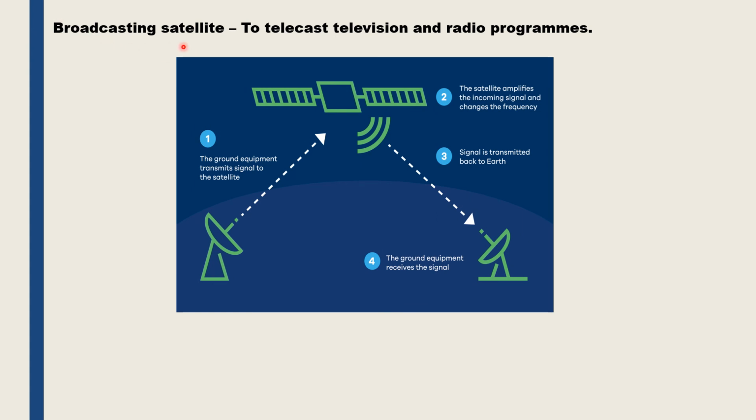Broadcasting satellites. These satellites are used for telecasting television and radio programs. Live programs from any place on the earth to any other places can be telecasted with the help of the broadcasting satellites. As a result, one can have access to information about any current events or any current incidents, programs, sports or other events right from his drawing room with the help of these broadcasting satellites.